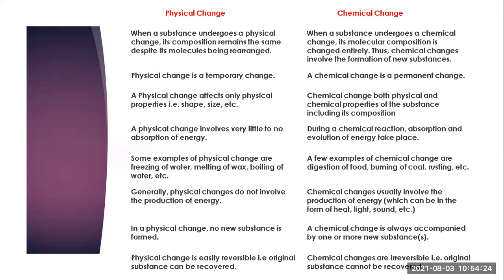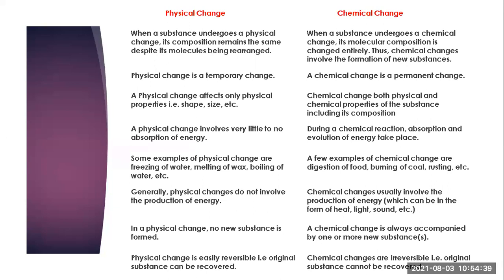But whereas in chemical changes, as I already told you, making and breaking of bonds takes place. So whenever there is a making of bond, energy is released. And when there is a breaking of bond, then energy is absorbed by the respective elements.